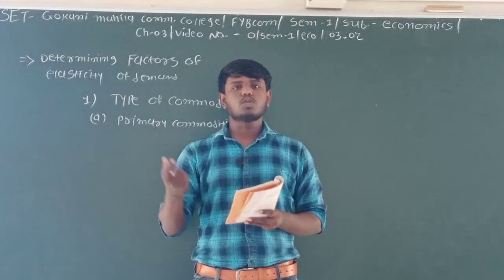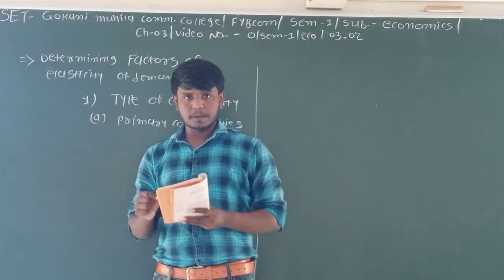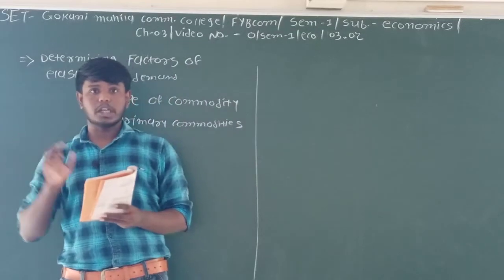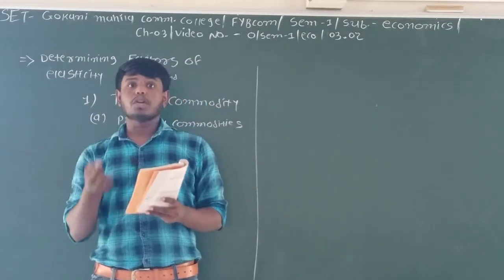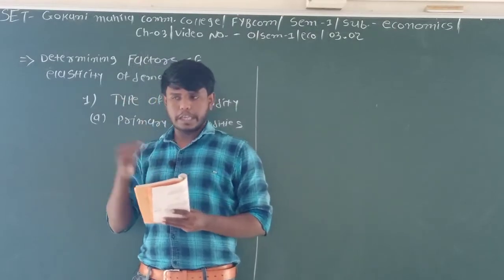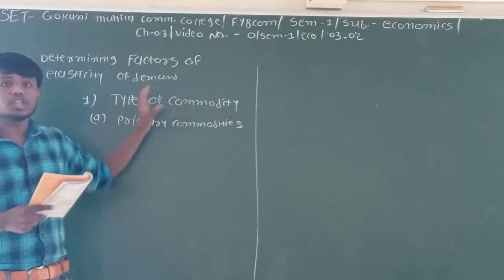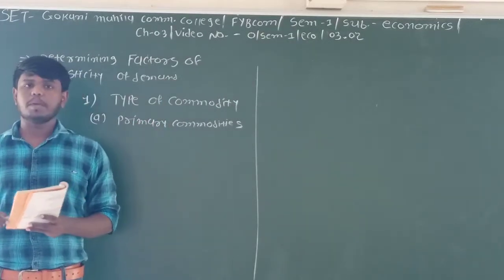Primary commodities are those goods which are inevitable to live life. For example, food, clothing and shelter. If we say in Gujarati, it is said roti, kapda aur makan, that is, food, clothes and house. These three things are basically needs in every human being's life.